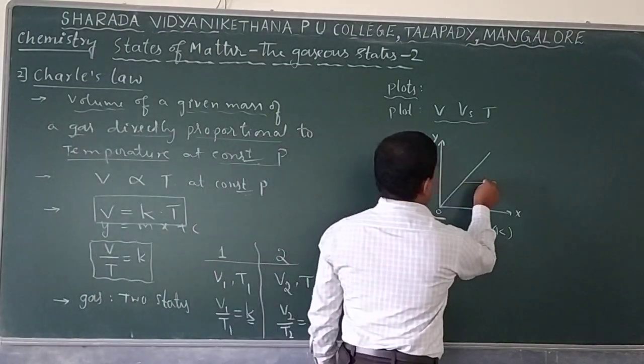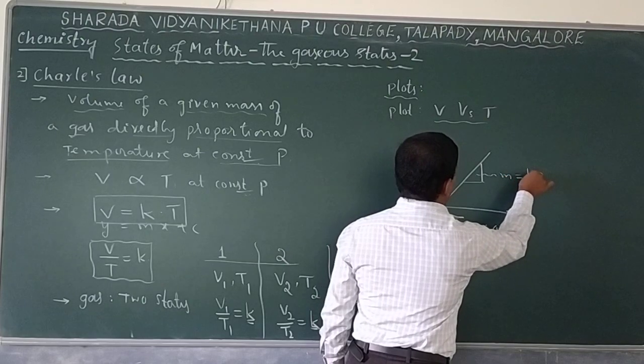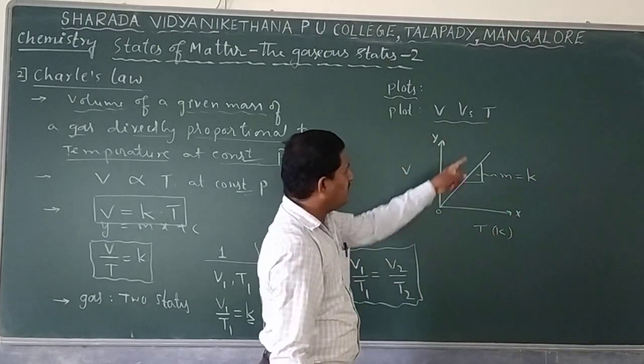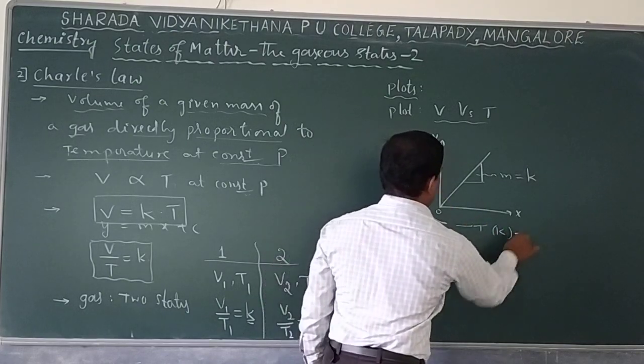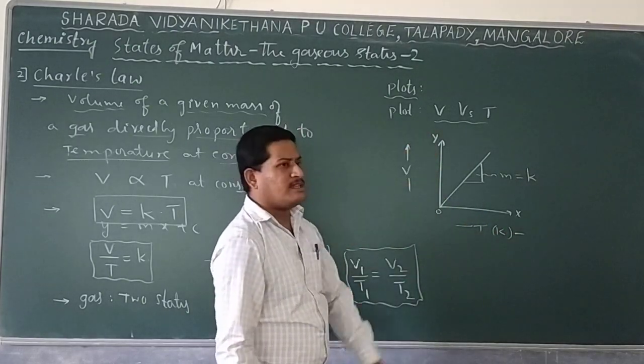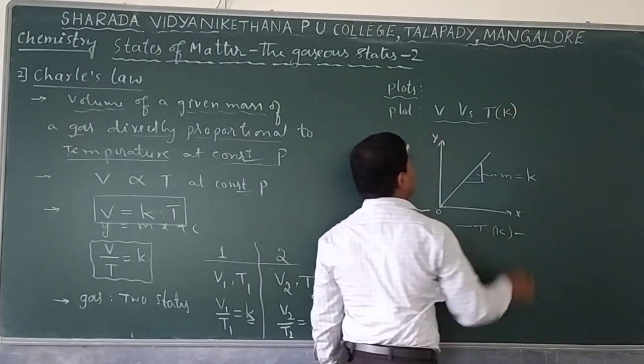If you find the area under the curve, this will indicate the m, nothing but the slope, that is exactly equal to k. So we get a straight line plot for this temperature and volume value. Clear? So that is for volume versus temperature, with temperature in Kelvin.